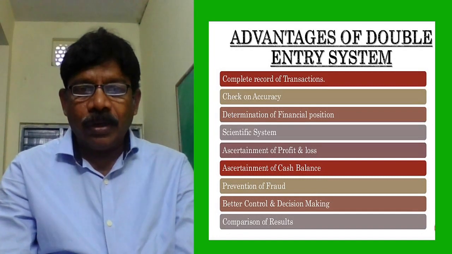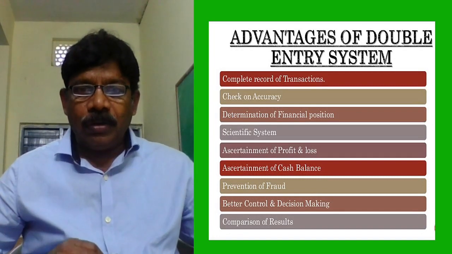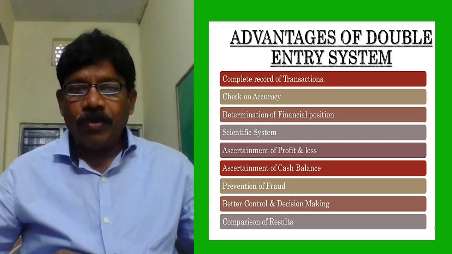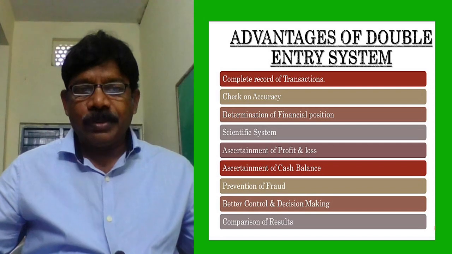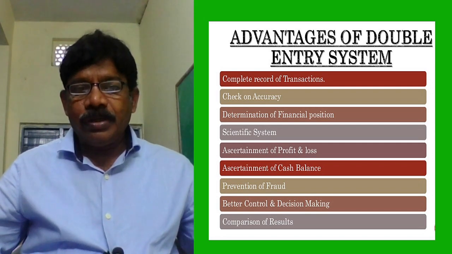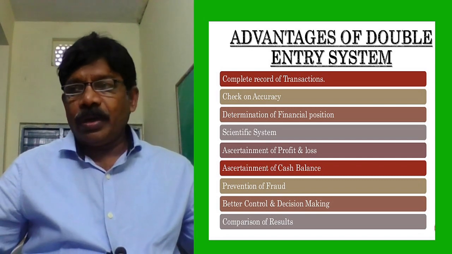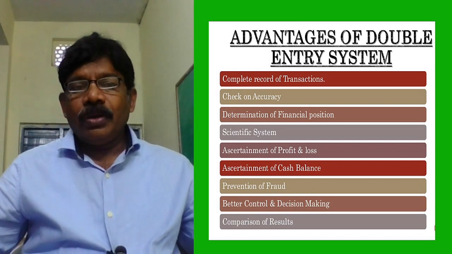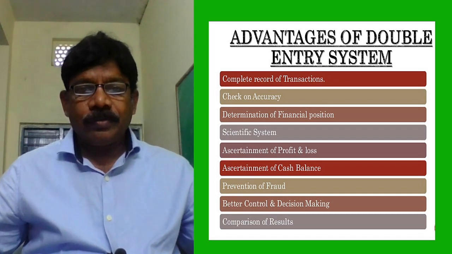Now we are understanding the advantages of the double entry system. One is a complete record of transactions. Accounts are of three types; in the next video we'll understand the three types. In the single entry system, only personal and real accounts were recorded. But in the double entry system, personal, real and nominal accounts are recorded. That's why it is called a complete record of transactions.